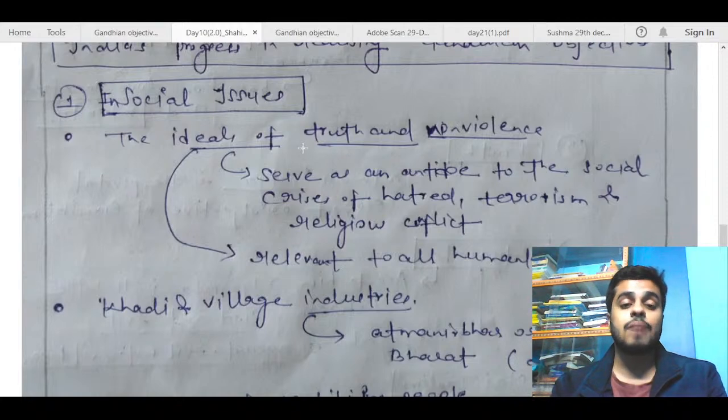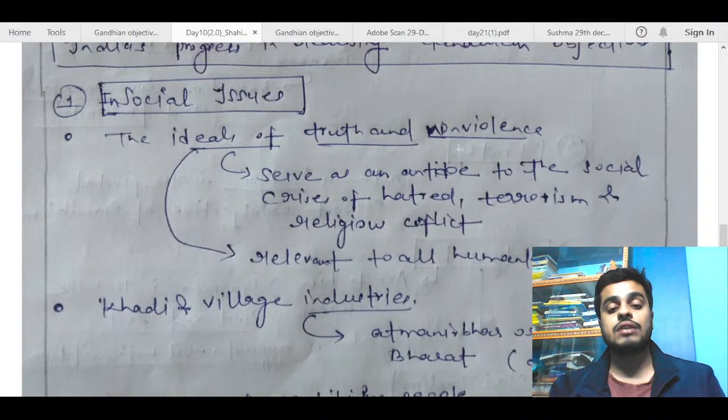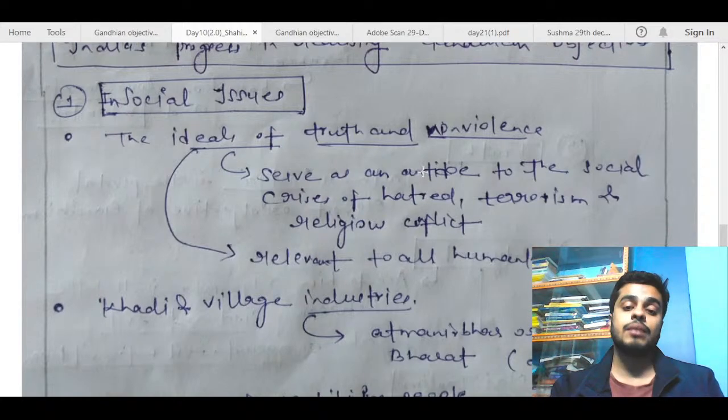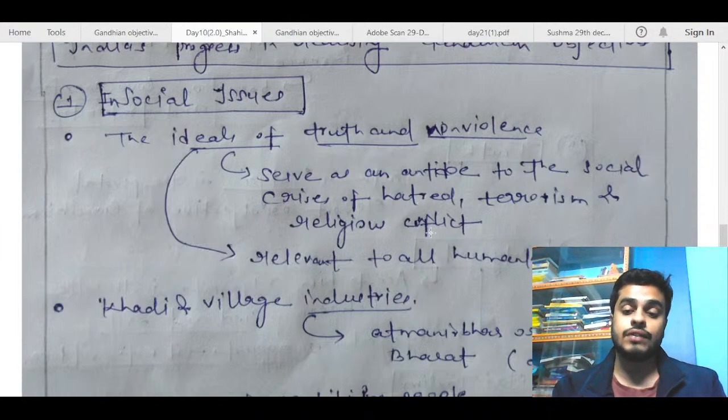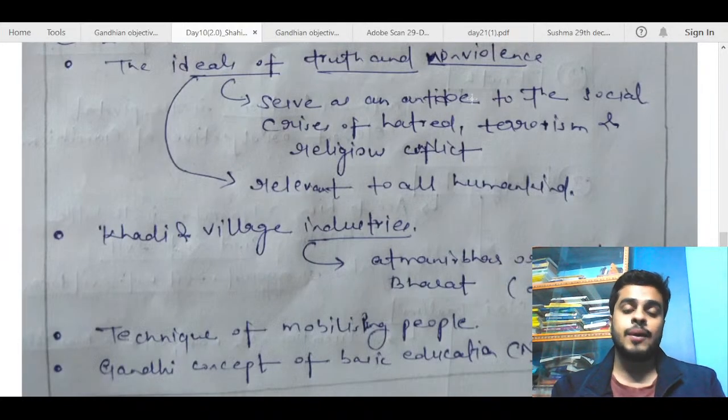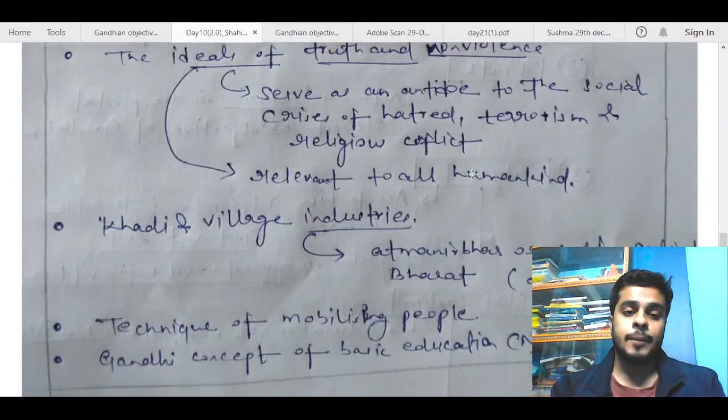Now, for example, if we are a country which has not progressed in truth and non-violence, you can still write this point, because this is a very generic point from an ethics point of view. You can always say that we follow the ideals of truth and non-violence, but give some examples which show the following of truth and non-violence by India. You can talk about the constitution, because our constitution is one of the best constitutions of the world, and there are provisions for affirmative action and all, and solving all kind of disputes through non-violence. So you can mention that example here.